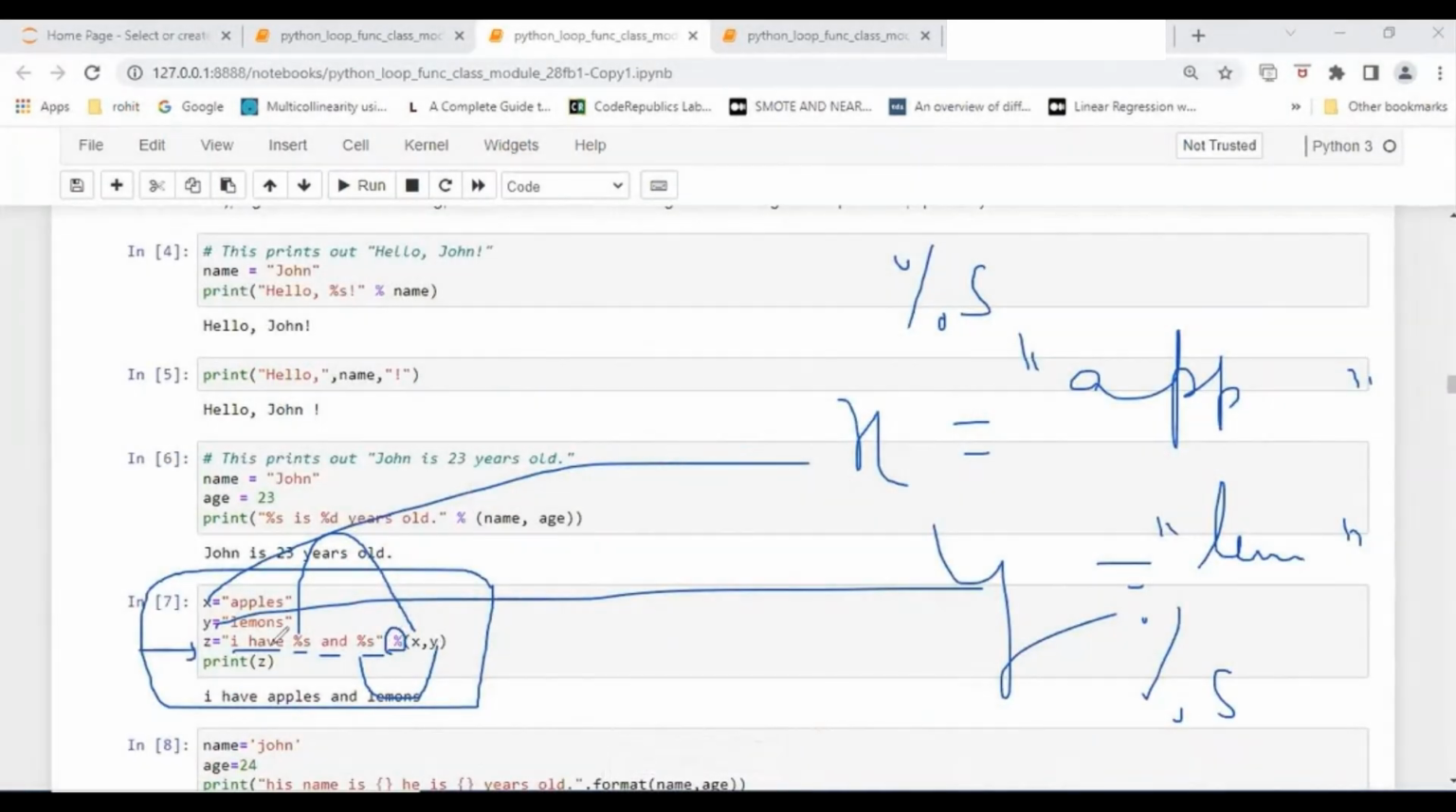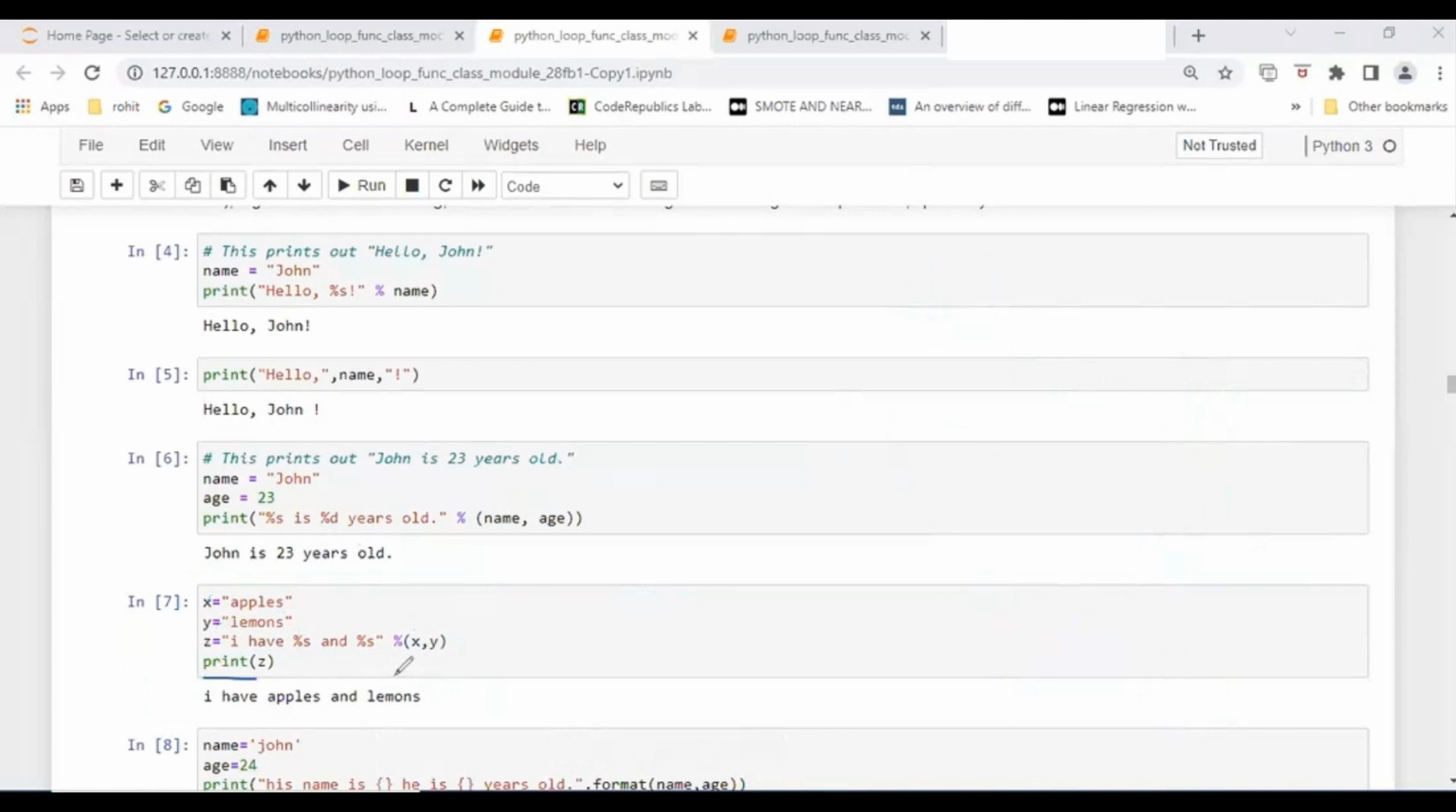Taking to embed both of the values, the static value and the dynamic value. Static value and the variable value. Now that is represented into Z, and if you print this Z, I have apples and lemons. The values are coming, apples and lemons, from where? %s is coming from X and the other %s is coming from Y. So X is coming from apples, Y is coming from lemons. Try to connect all these things yourself now.